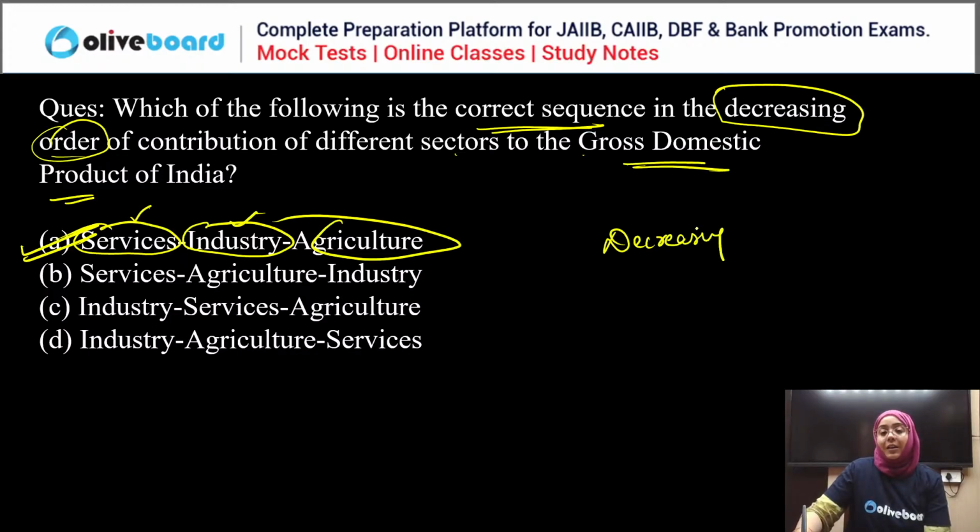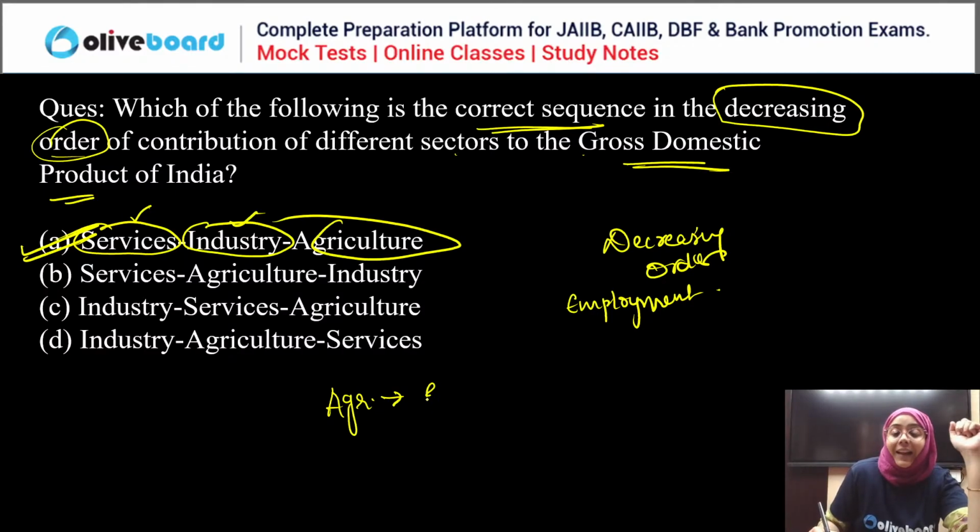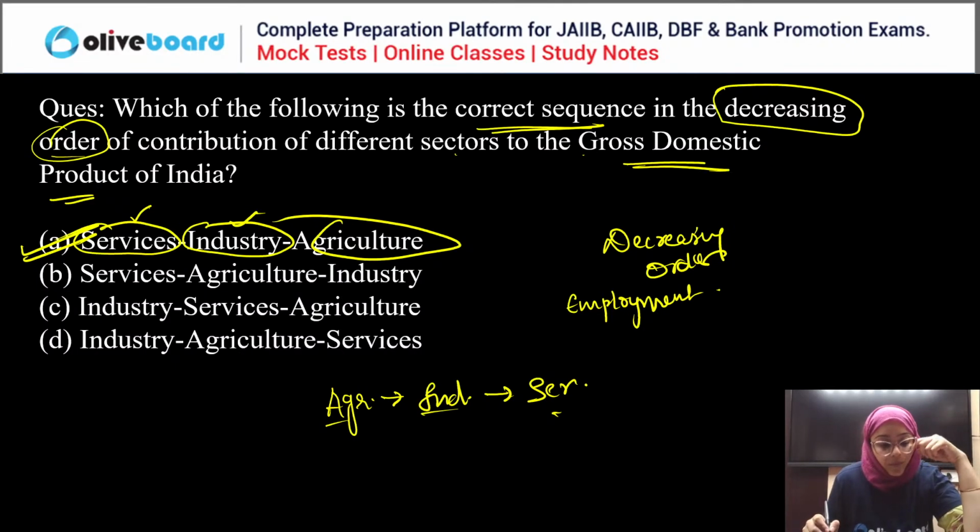Acha, tell me the decreasing order of employment. Guys, tell me the decreasing order of the employment contribution. Everyone write in the comment section. Decreasing order of employment. AIS. Very good, guys. So, most employment contribution is the agriculture sector, then second is industrial, and third is the service sector. So, AIS. Good. Very good, guys.